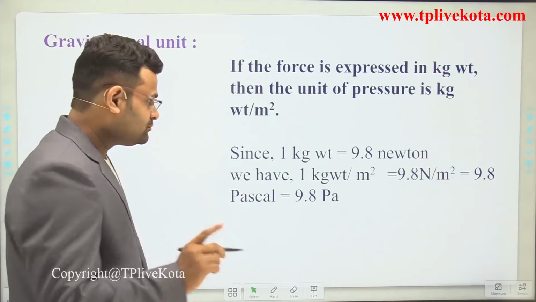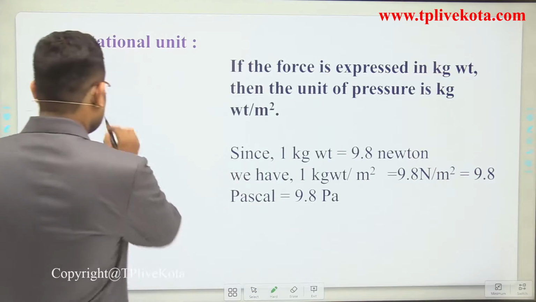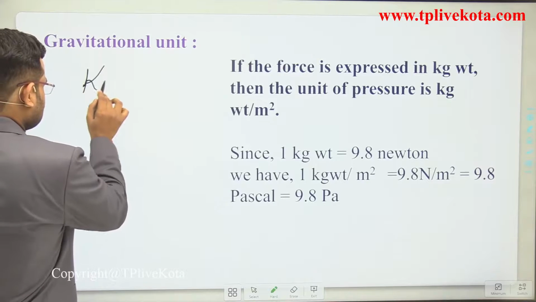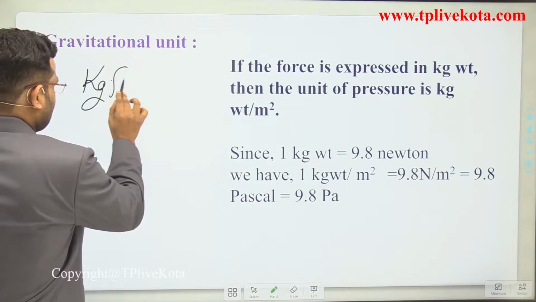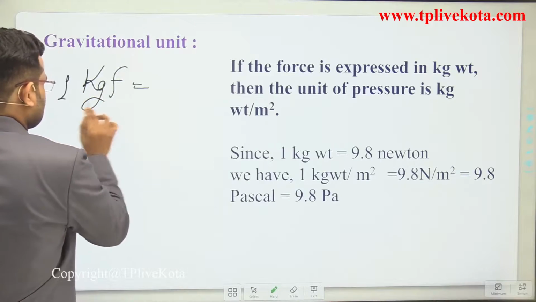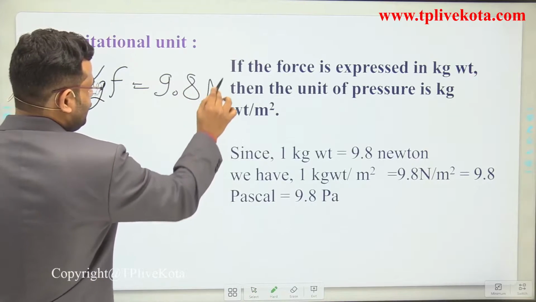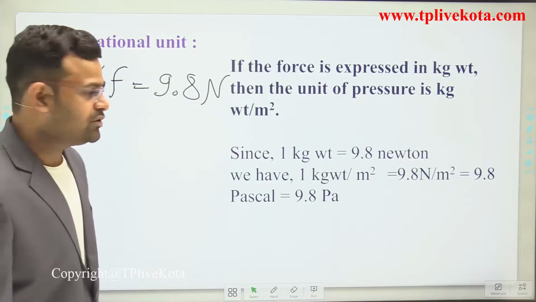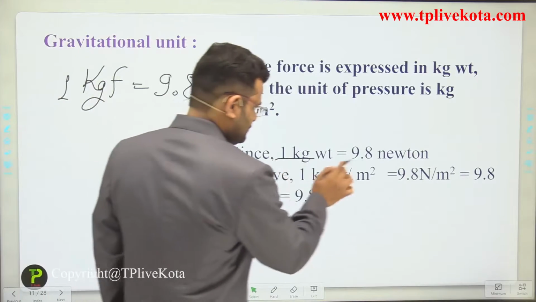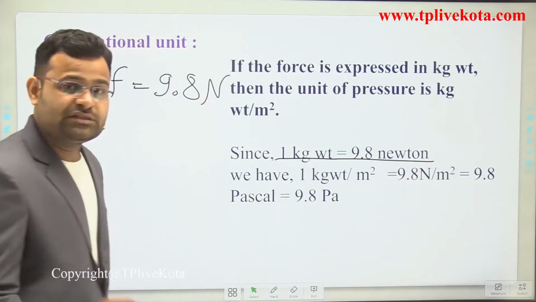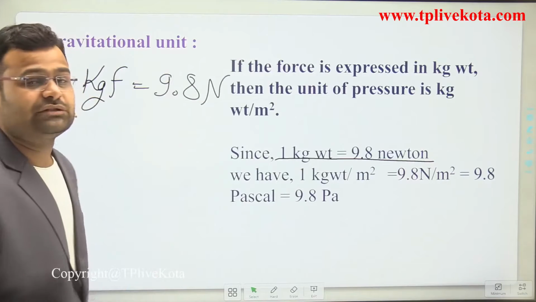We know that 1 kilogram force is 9.8 Newton. 1 kilogram force is equal to 9.8 Newton. And what is the pressure? Pressure is equal to force upon area.